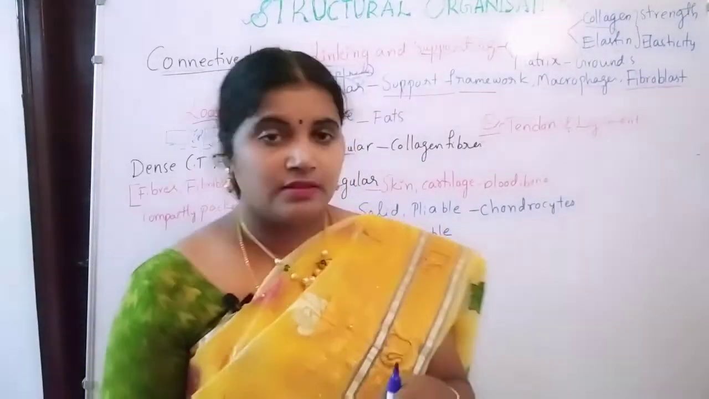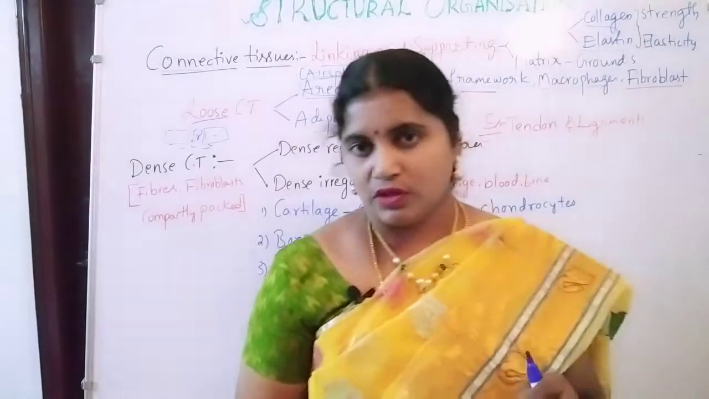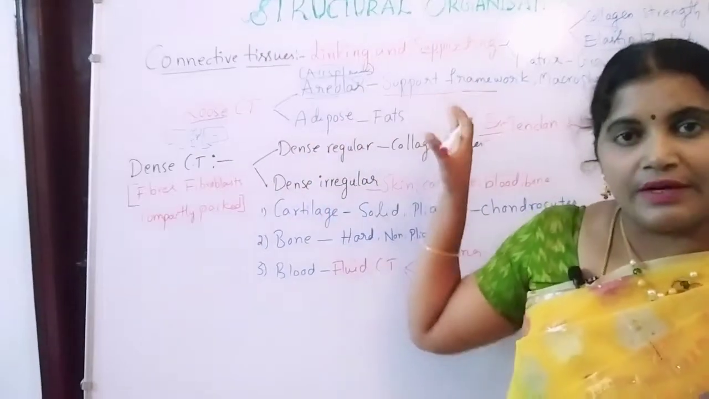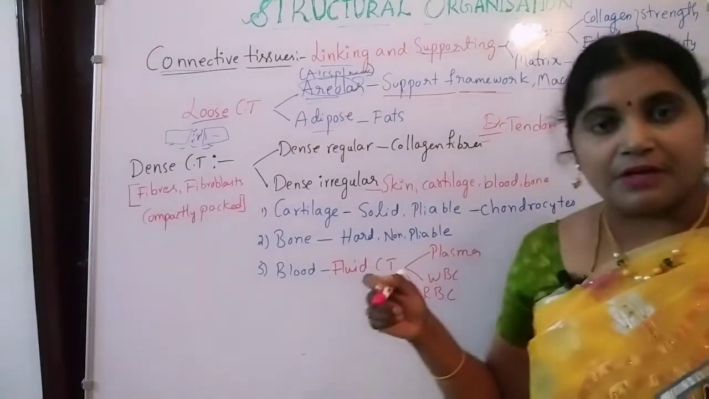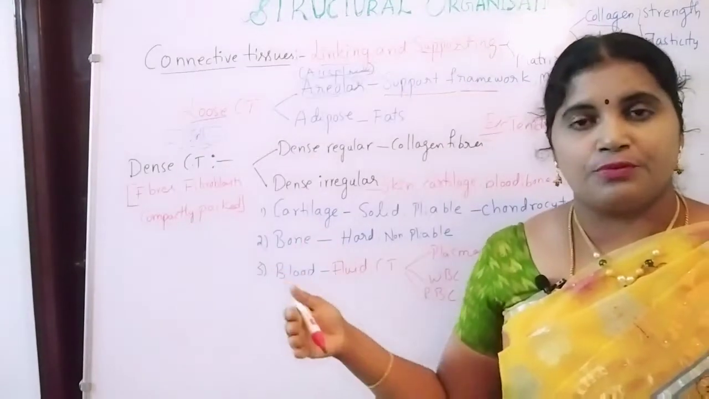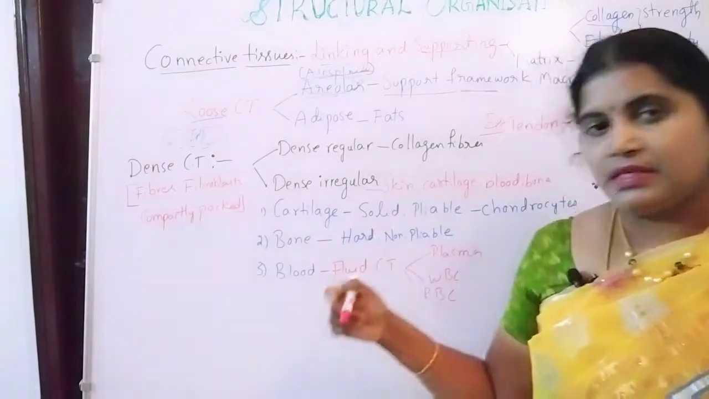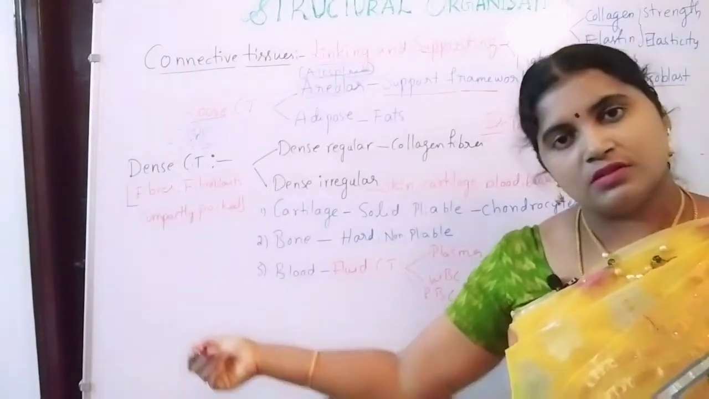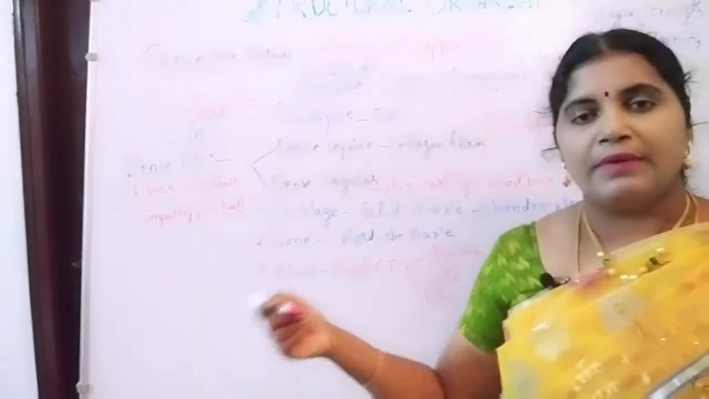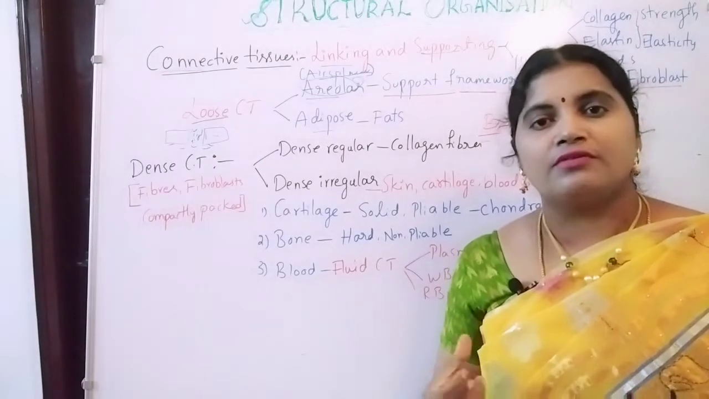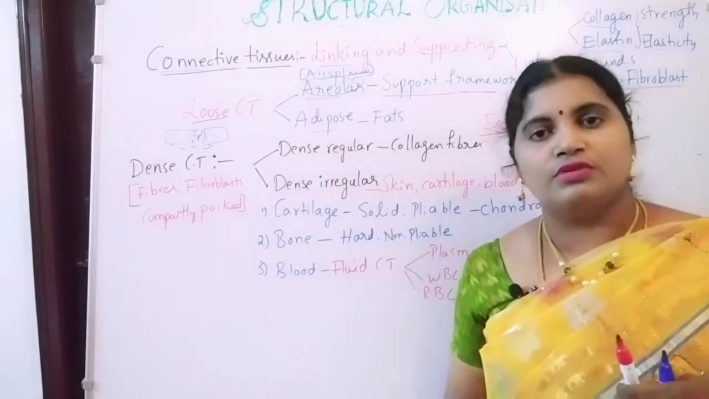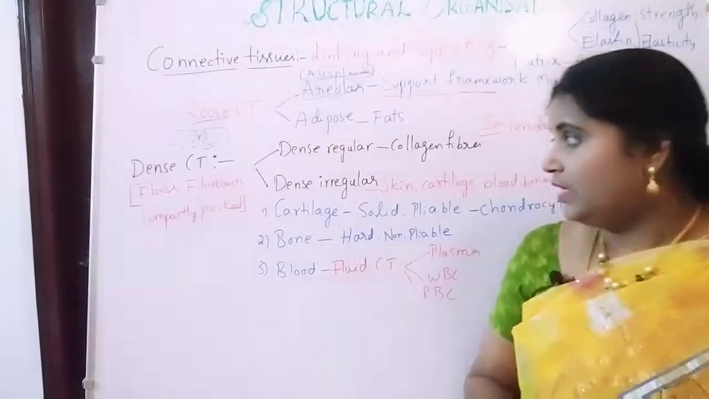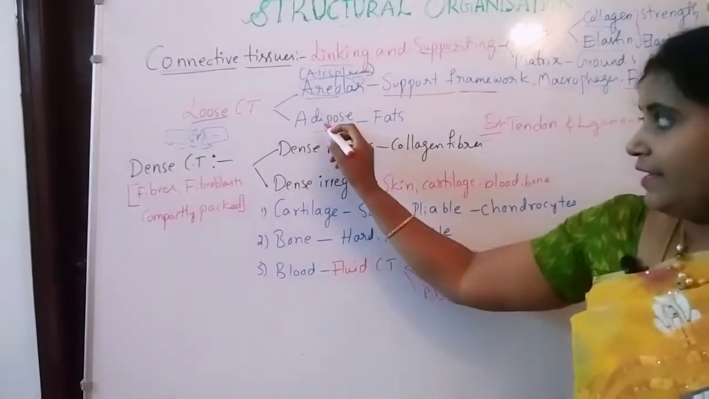So that is about the areolar tissue. Mainly it is support and framework to the body, and it contains different types of cells like macrophages, fibroblasts and mast cells, and each performs specialized functions. Mainly it allows the movement of the organs in a free manner so that they can do their function efficiently. Next comes adipose tissue.